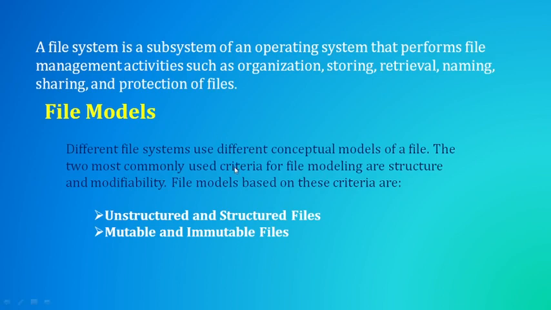They are divided under structure and its modifiability criteria. Depending upon these two criteria, file models are classified into these two types: unstructured and structured files, mutable and immutable files. We will see about these two types of files in detail.